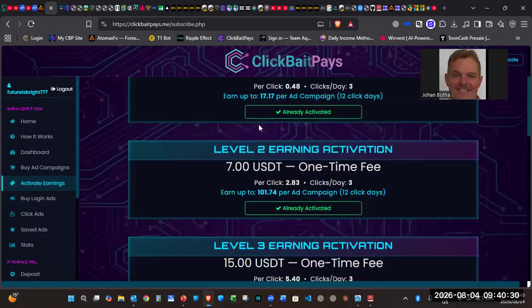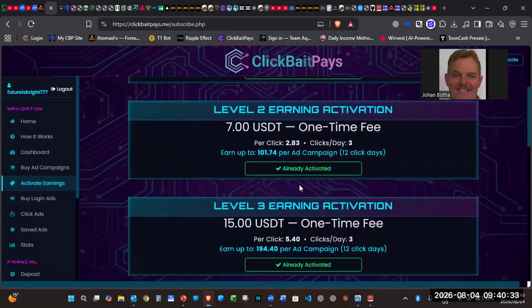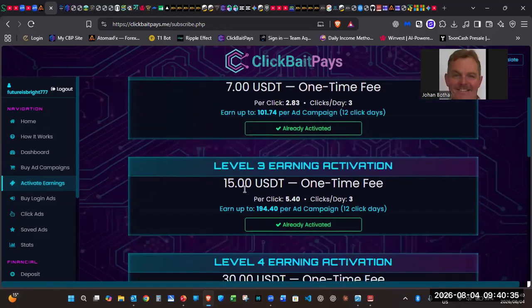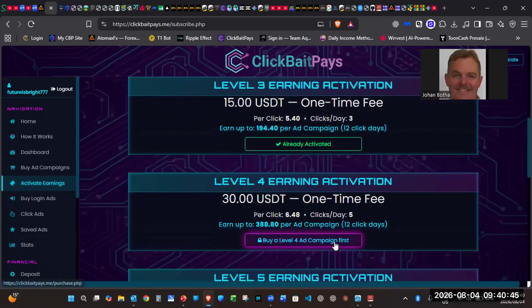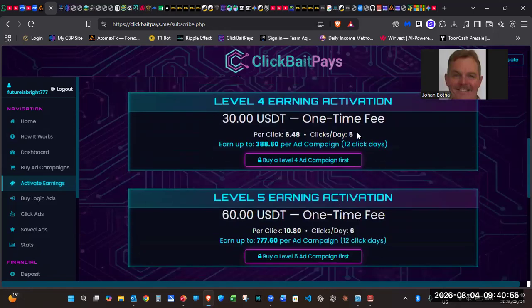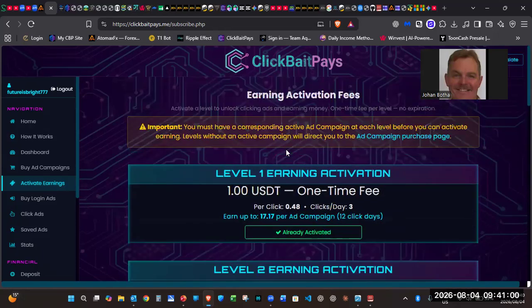So I have level 1 active, and level 2, which is where I started, and then I recently upgraded to level 3 from the earnings inside the platform. You will see level 4 is not active, so it is 10%. Level 4 is $300 and the 10% is $30, a one-time fee.